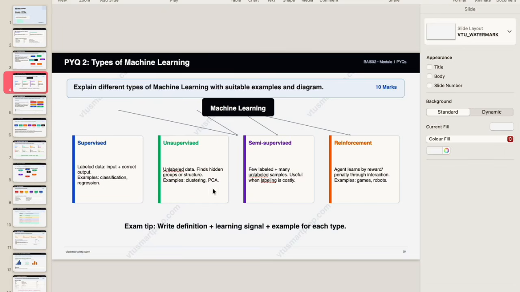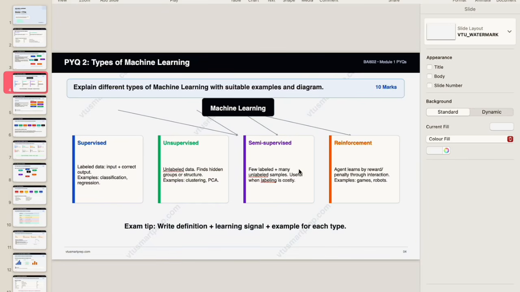Okay, so you have to remember these keywords for this specific type of machine learning. Write down the definition, what type of data it consists of, and then an example, and if it has any graphical representation, a plotting graph that you can show, for each of the machine learning types.